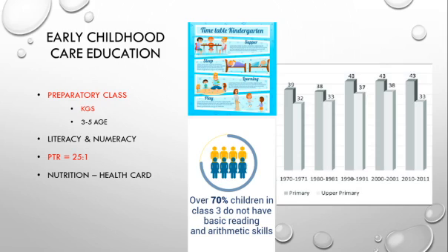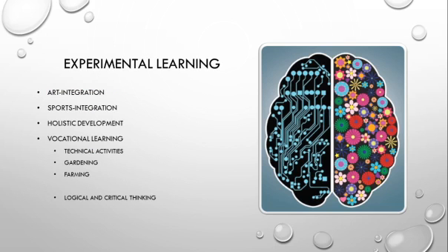And the new thing they are proposing is a nutrition health card. As we know the progress report card, here we are proposing a nutrition health card. The nutrition and hygiene, including the health condition of the student, is also major. So they are giving the health card for the students. The next concept of learning is experimental learning. Until today we were concentrating only on the theoretical point of view, and here we are giving an experimental concept.